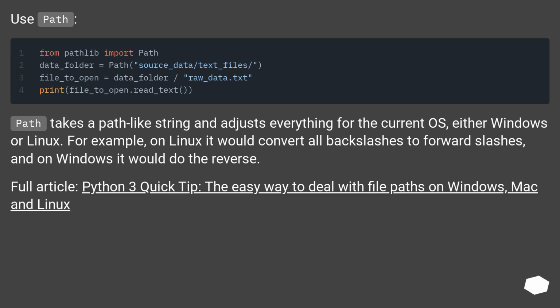Path takes a path-like string and adjusts everything for the current OS, either Windows or Linux. For example, on Linux it would convert all backslashes to forward slashes, and on Windows it would do the reverse. Full article: Python 3 Quick Tip, the easy way to deal with file paths on Windows, Mac and Linux.